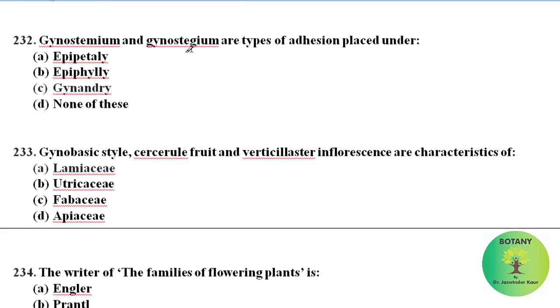Gynostemium and gynostegium are types of adhesion placed under gynandry. Gynandrous condition occurs when the androecium is attached with the gynoecium, and it is depicted by the structures called gynostegium in the family Asclepiadaceae and gynostemium in the family Orchidaceae. Gynobasic style, cyme fruit and verticillaster inflorescence are characteristics of family Lamiaceae.